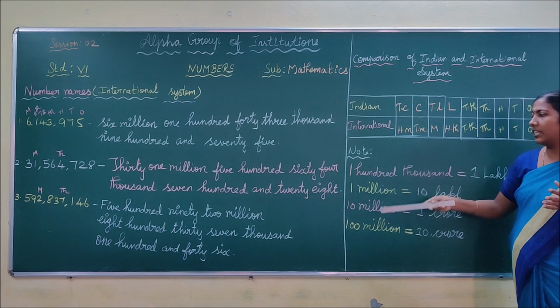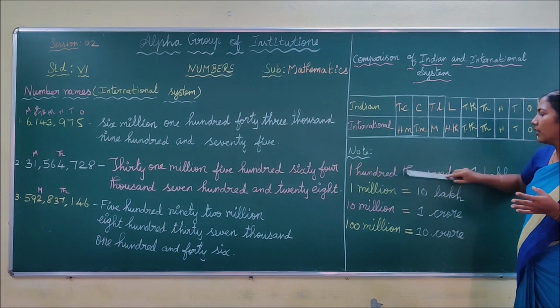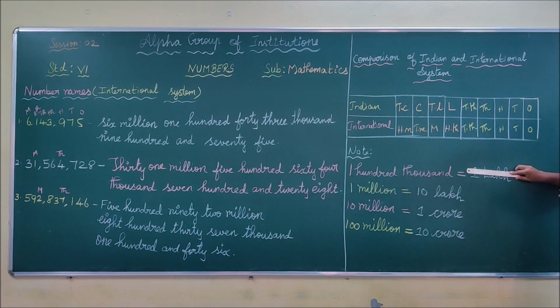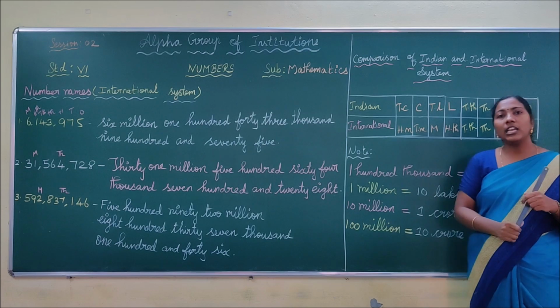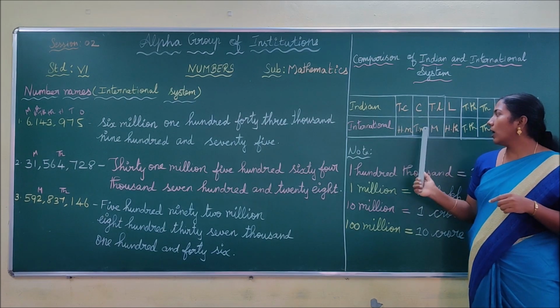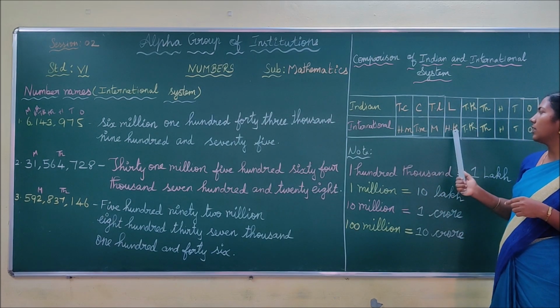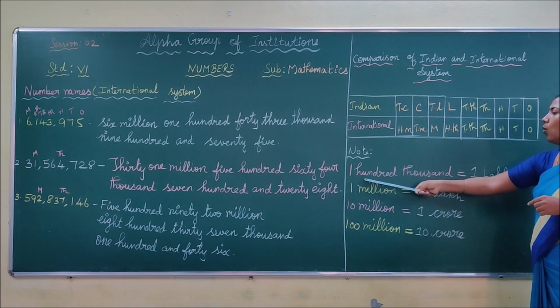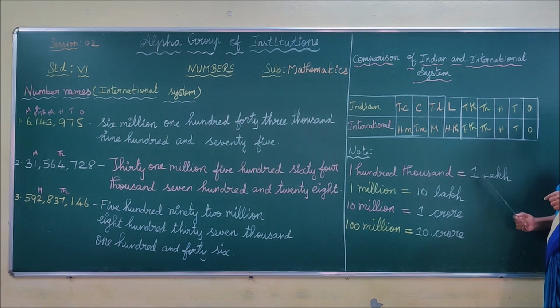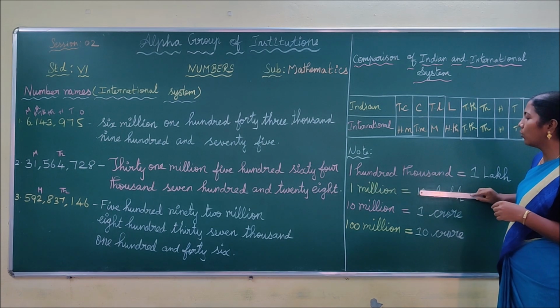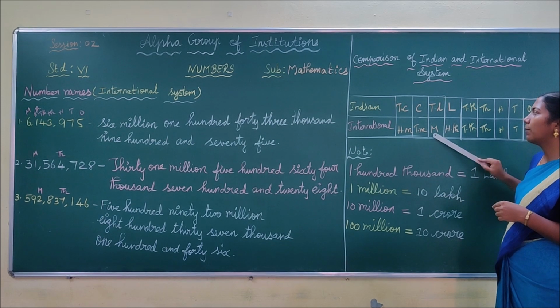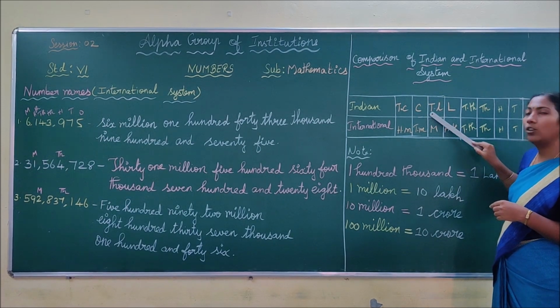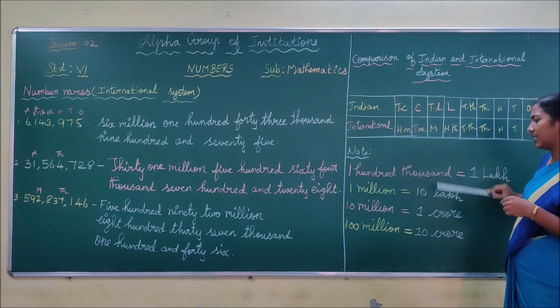What is the note? What is 100,000 equal to? See this one, where is 100,000 here? 100,000 is equal to 1 lakh. Do you understand, children? What is 1 million equal to? See this comparison chart. 1 million is equal to 10 lakhs.